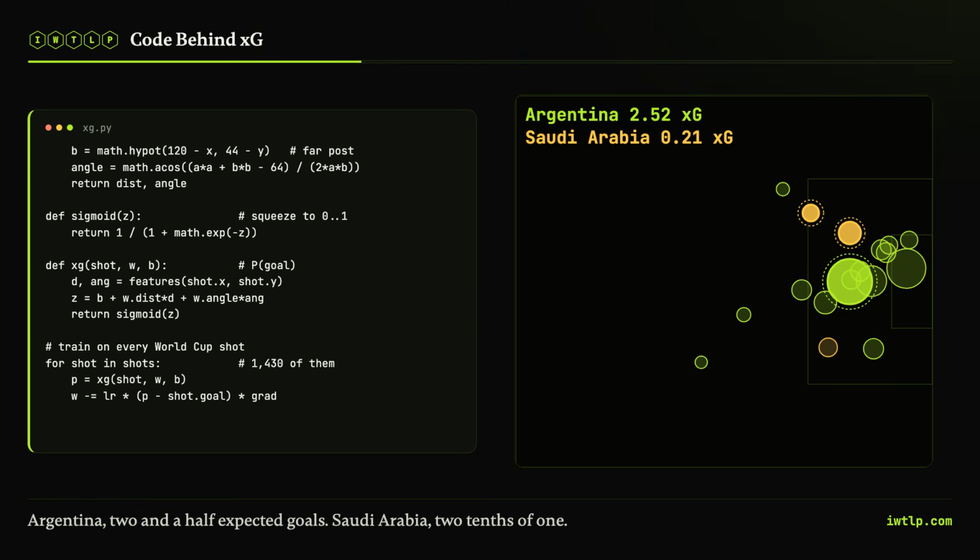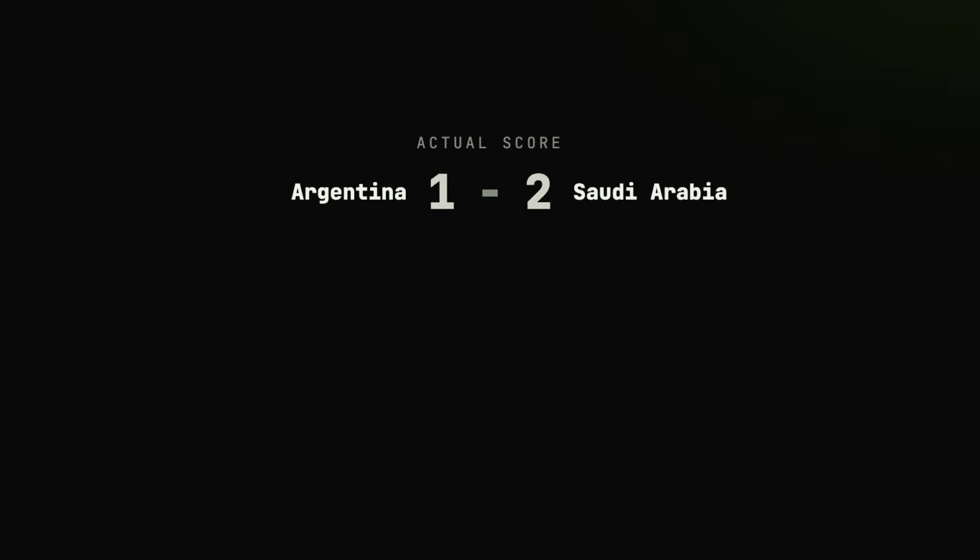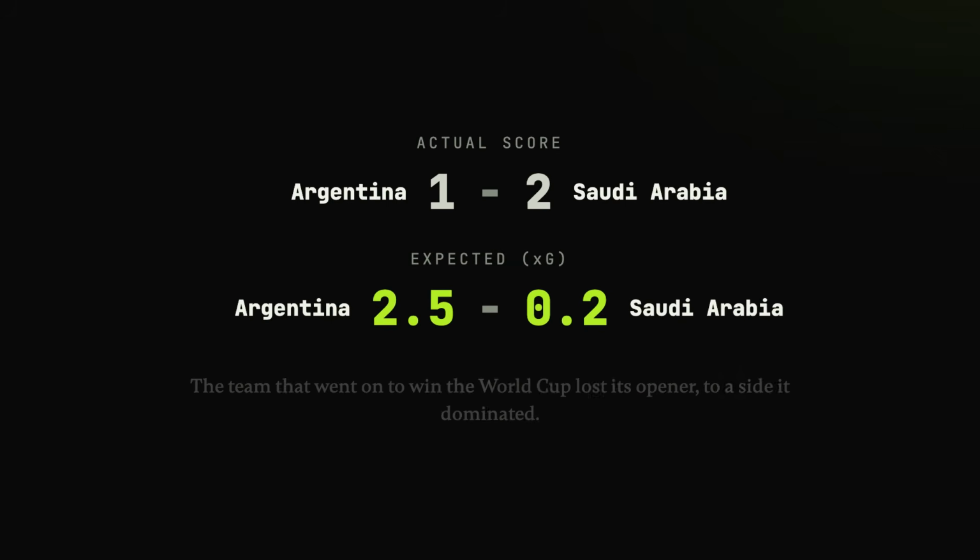Saudi Arabia? Around 0.2. So the scoreboard says Argentina lost 1-2. The math says, on an average day, they win this 2 or 3-0. That is the twist. The team that went on to lift the trophy did not just lose its opener. It lost the match it mostly controlled.